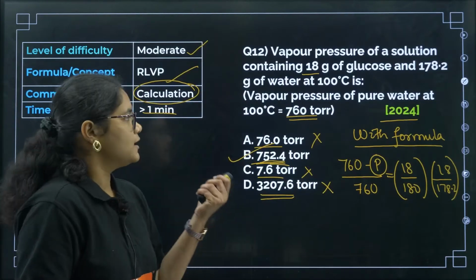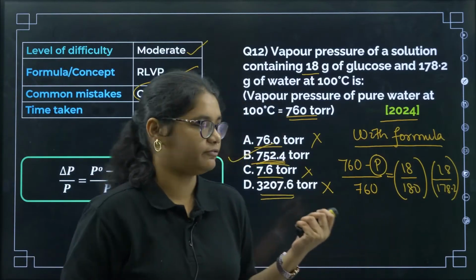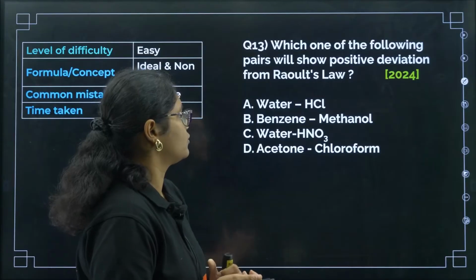Check, you will get 752.4 answer, okay. Next question. So this is the formula of relative lowering of vapor pressure, all of you have remembered by this time. Now let us go to the next question.